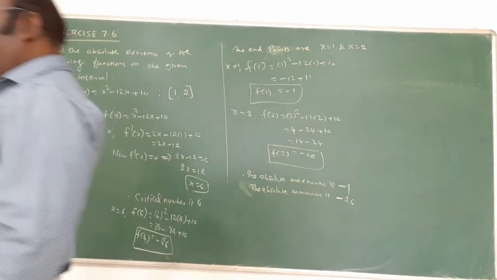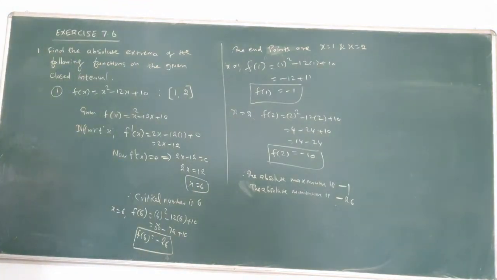In this exercise, we have 4 problems, and all use the same method. This is the working rule. You must know the working rule. When absolute maximum, minimum or absolute extrema is asked, what is the working rule? f of x is given.